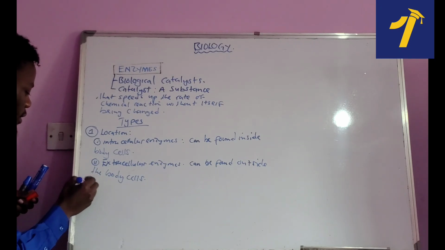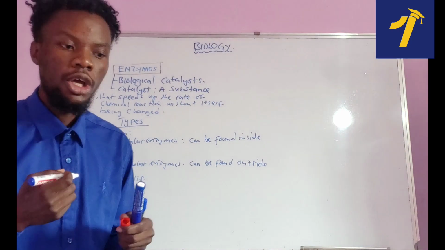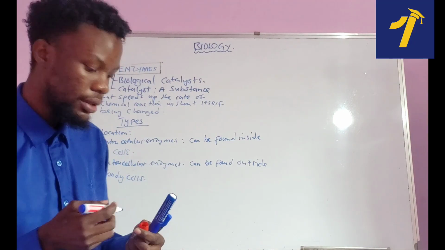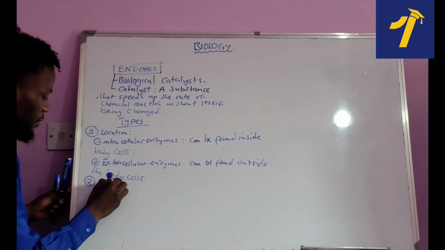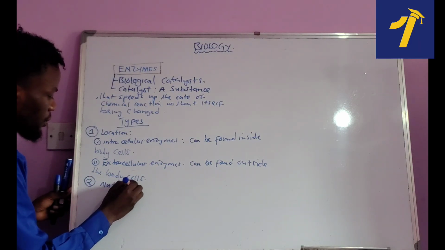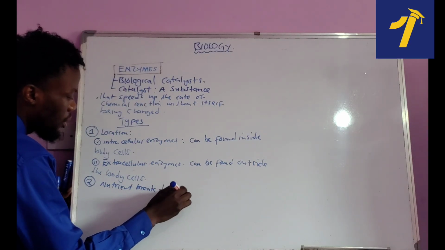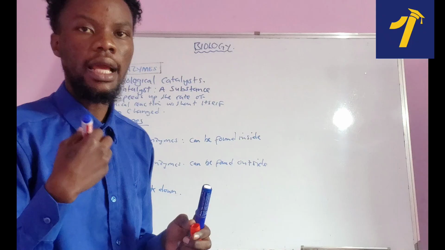Okay, now we go to another classification. We can classify the enzyme according to the nutrients they digest or break down. So we can classify them according to the nutrient breakdown, or what type of nutrient they act upon.